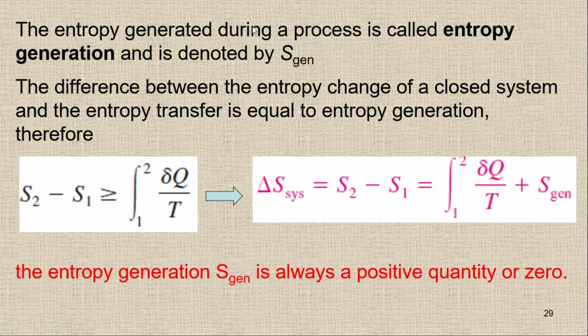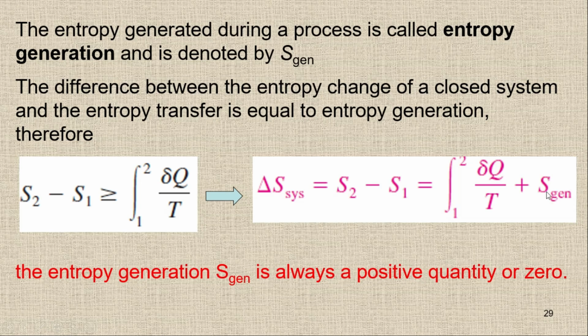The entropy generated during a process is called the entropy generation, and it is denoted by Sgen. In order to hold the equality between the entropy change and the entropy transfer by heat, we have to add an entropy generation term here.